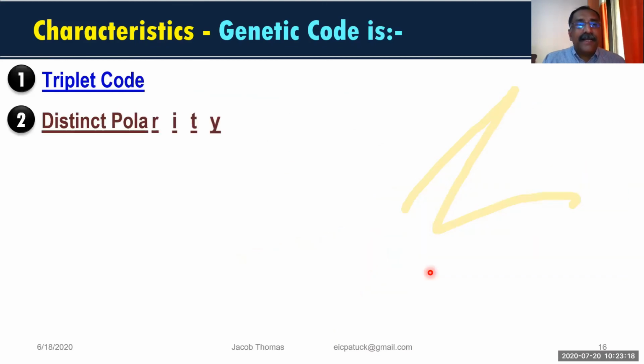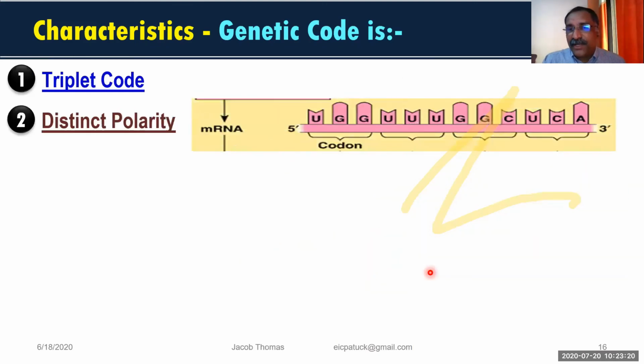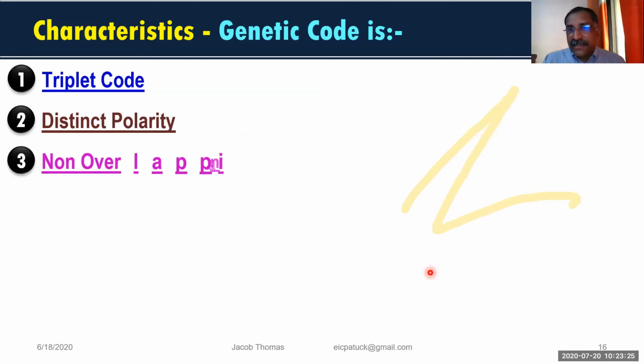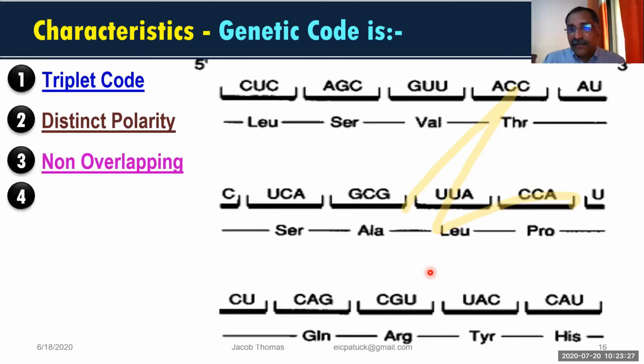And then we have seen distinct polarity. Always we have to read from 5' to 3' direction. And another thing we can notice is that once 3 nitrogen bases are there in one codon, any of the nitrogen bases of that codon will not represent another codon. That means there is no overlapping. At the same time, there is no stop till any of the 3 nonsense codons appears. There is no stop. That means there is no comma, there is no overlapping.